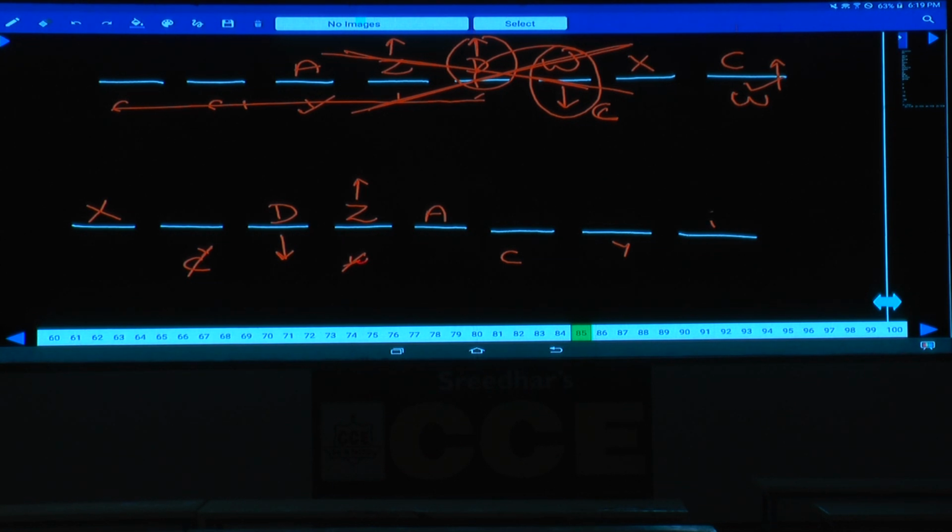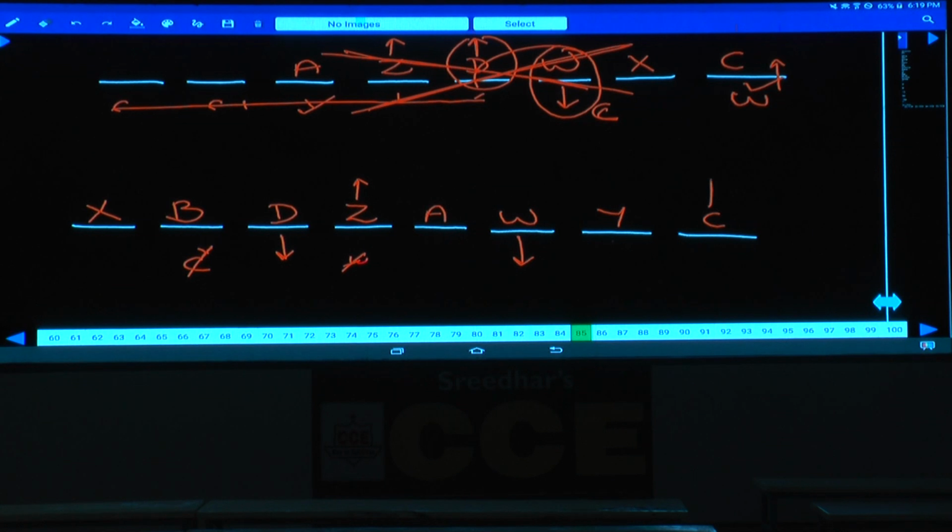As W cannot be at this place, tell me what is the only possibility for W? W is adjacent to A. As W is adjacent to A, then who is the person left over here? C is the person left over, C is here. As C is here, and C sits second to the left of W, this W must be facing south. Y is an immediate neighbor of W, Y is here. If Y is here, then who is the person left over? B is the person left over, and immediate neighbors of Y face opposite directions. Immediate neighbors of Y are W and C, W is south, C is north.